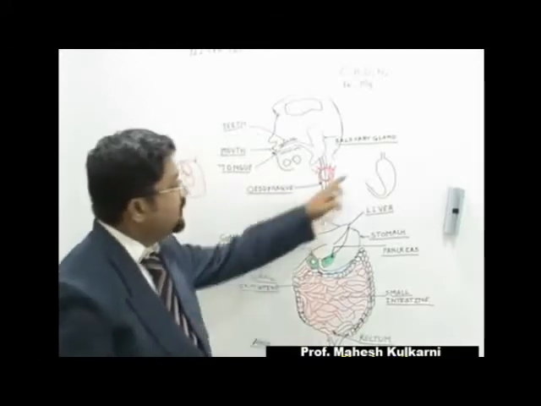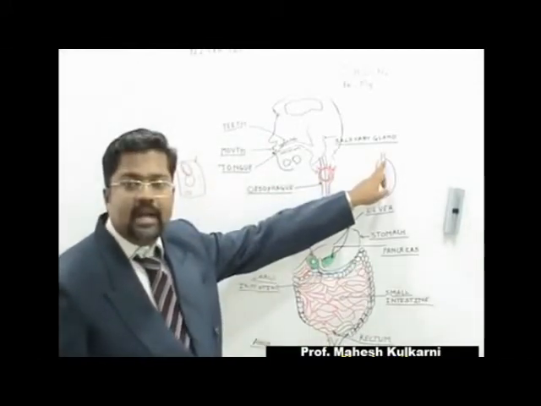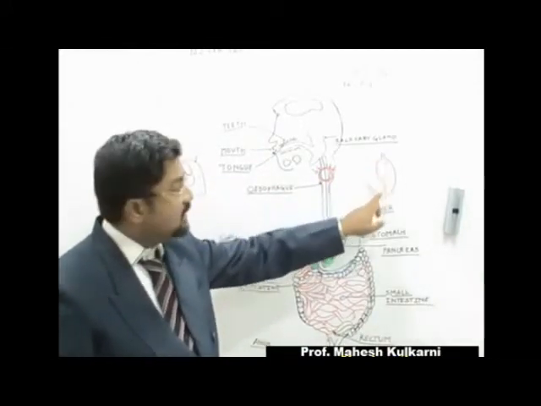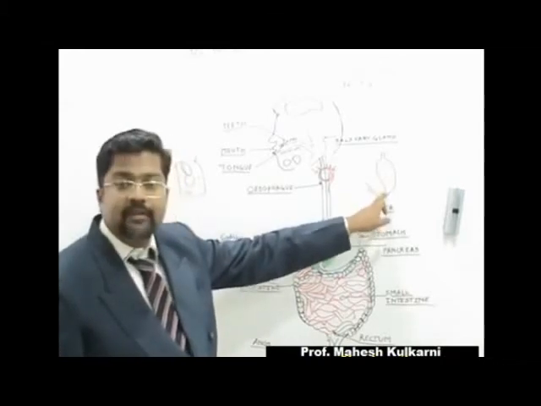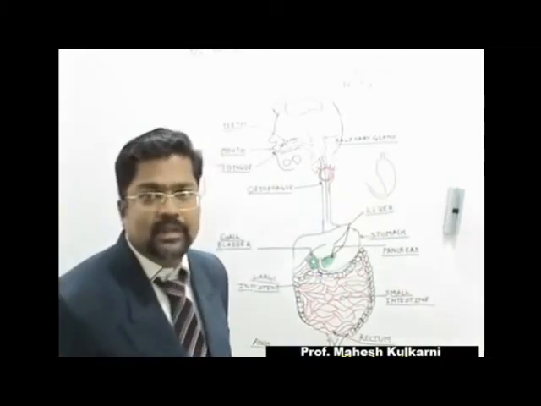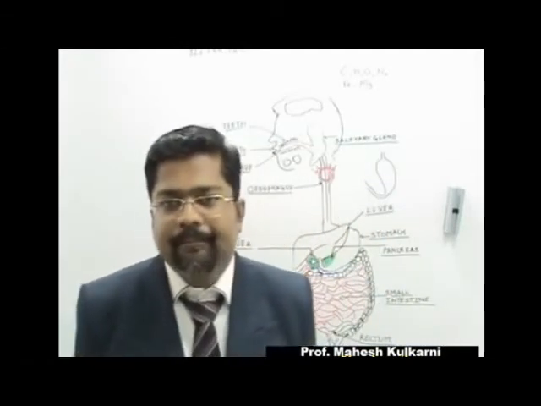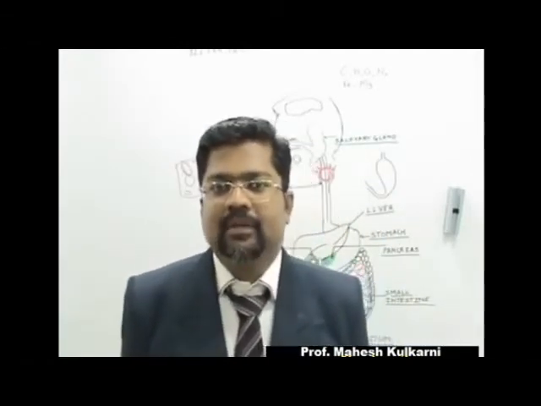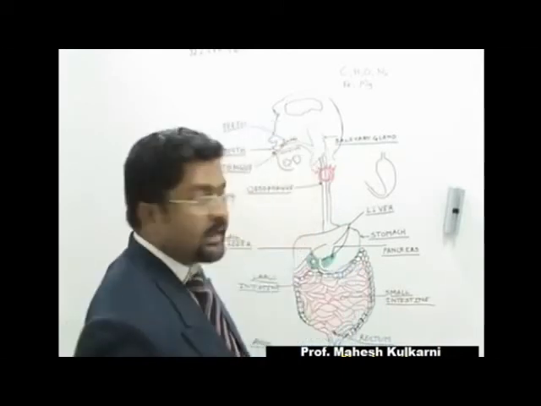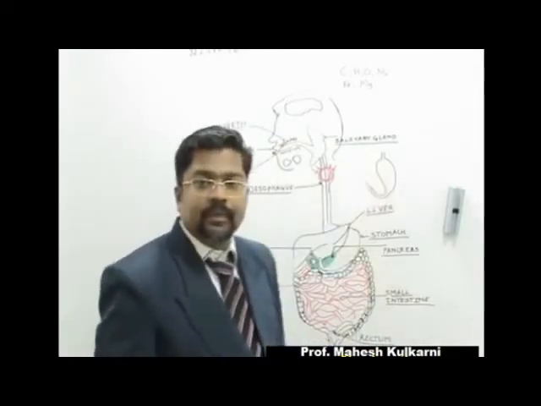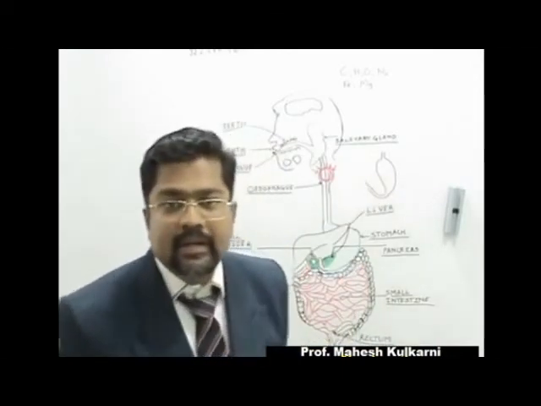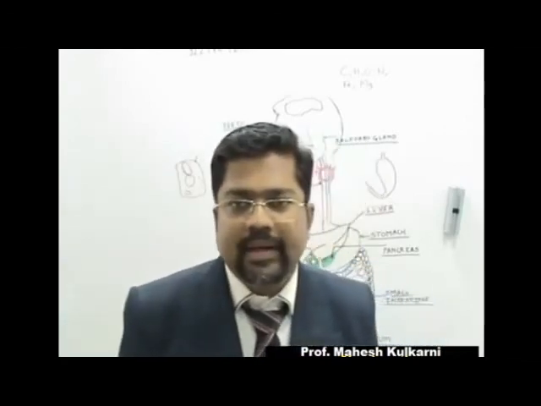Now the sphincter present here is called the cardiac sphincter, whereas the sphincter present over here is called the pyloric sphincter. What is the role of the stomach? Whatever food we consume enters the stomach, and here it is mixed with different enzymes.